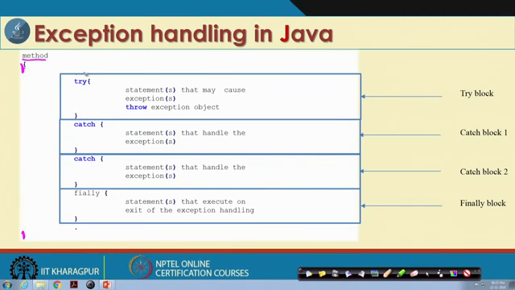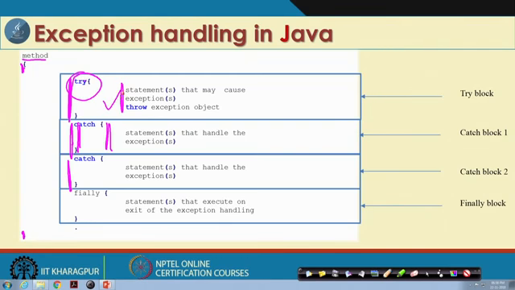Here, try will take care of this. Try can check the possible sources of error in a program. Whatever code is under scrutiny can be put into this block, called the try block. Then for many errors there are many different types of exceptions. For each error and the corresponding exception we can plan a catch. If it is a divide by zero error, a null pointer error, or an out of bound error, for each error we can mention a catch. That means if an error occurs, this block will take care of what to do.